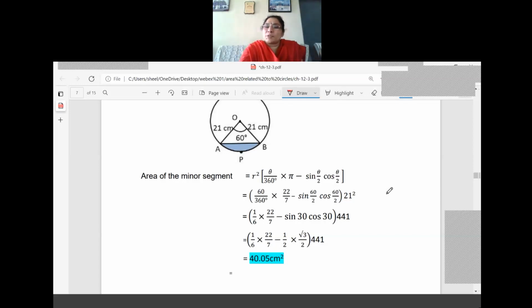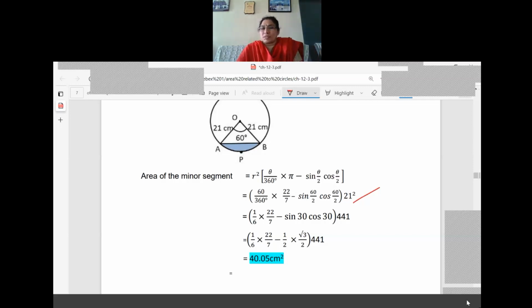Now we have substituted the values here: 60 by 360 into 22 by 7 minus sine 60 by 2 cos 60 by 2, into 21 square. Just we have replaced theta as 60 and r as 21. Nothing else we have done.